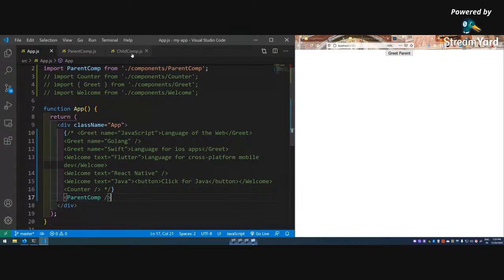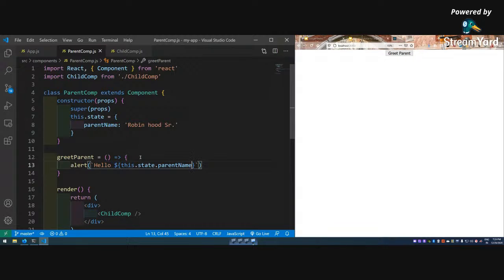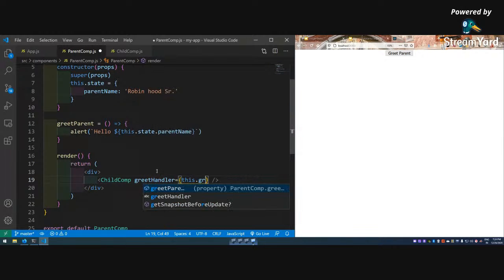So how do I click it from there? So in my parent.js, I'll pass a prop, the name can be anything. I am writing it as greetHandler, the name can be anything here, and here this.greetParent.